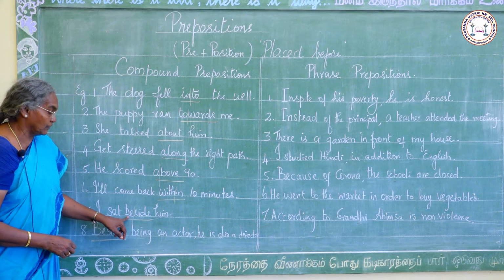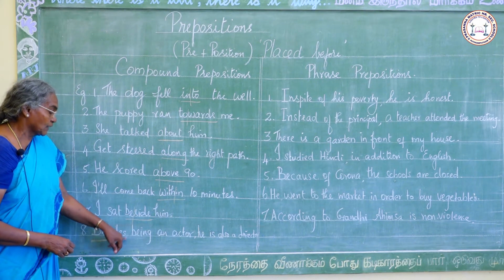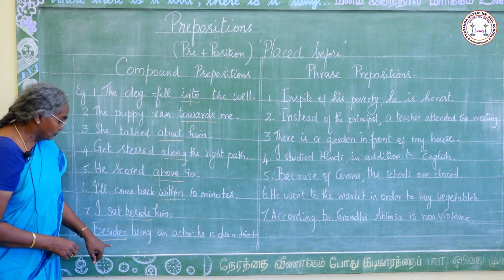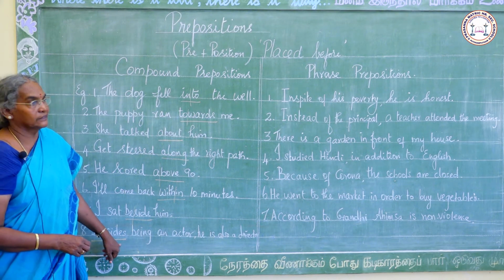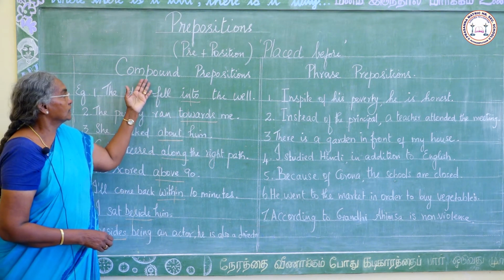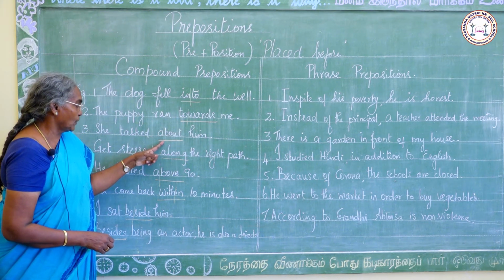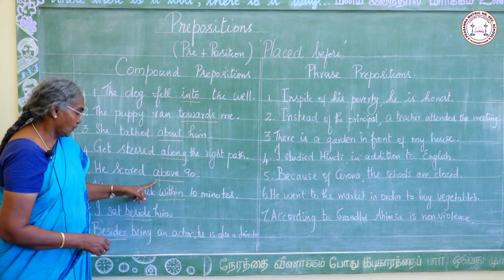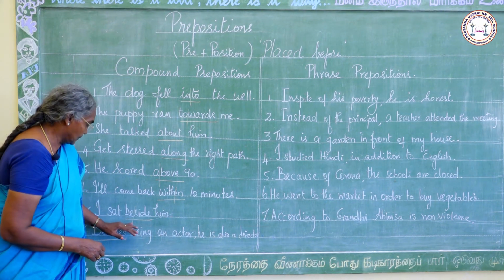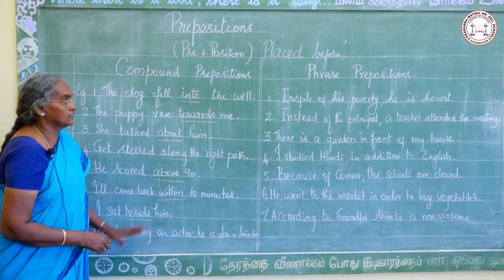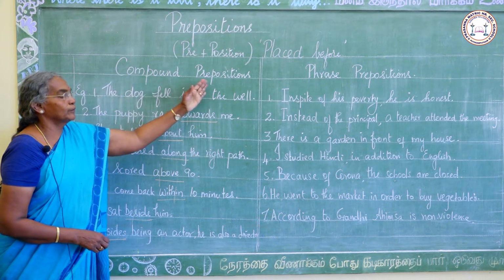Note the difference between beside and besides. Beside means near, besides means in addition to. So into, towards, above, along, within, beside and besides, these are all the compound prepositions.